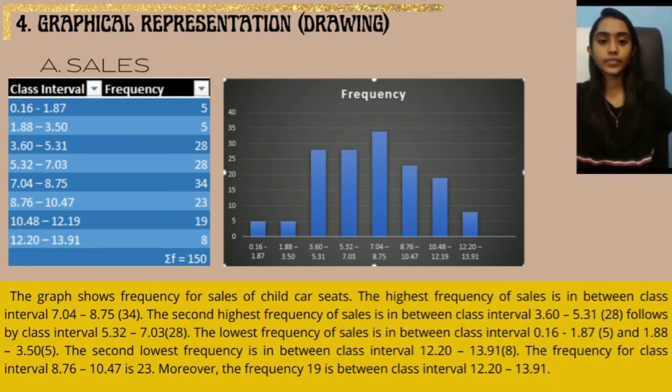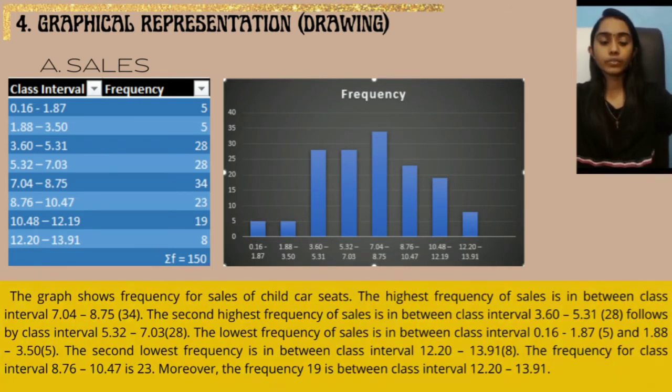The second highest frequency of sales is in between class interval 3.60 to 5.31 in bracket 28, followed by class interval 5.32 to 7.03 in bracket 28. The lowest frequency of sales is in between class interval 0.16 to 1.87 in bracket 5 and 1.88 to 3.50 in bracket 5.